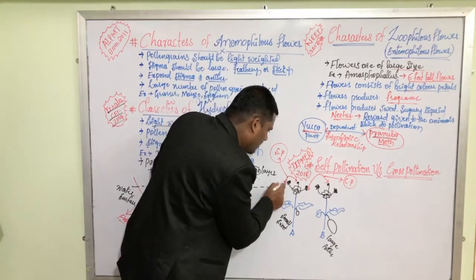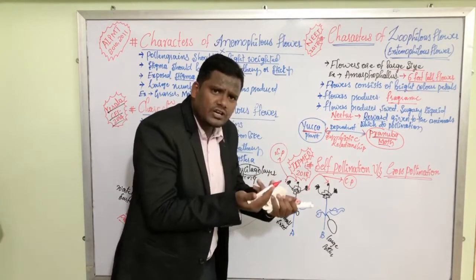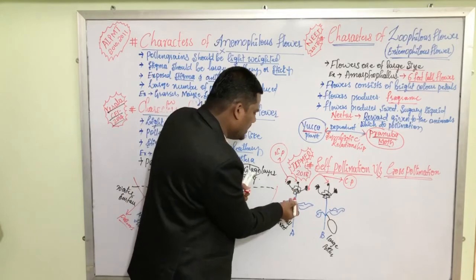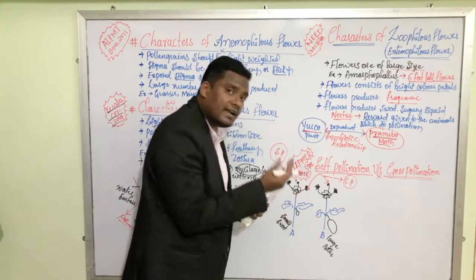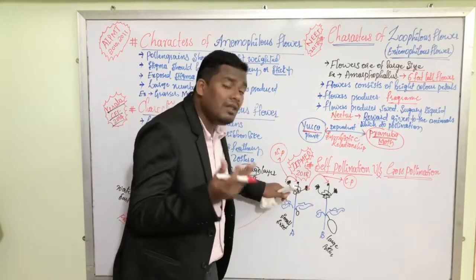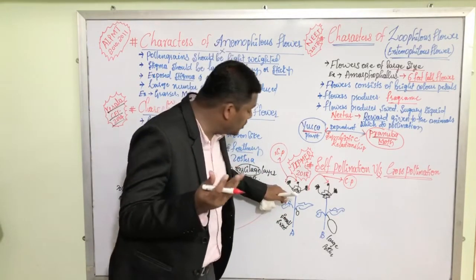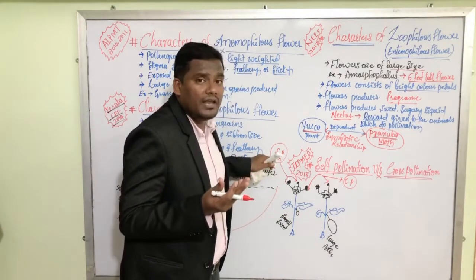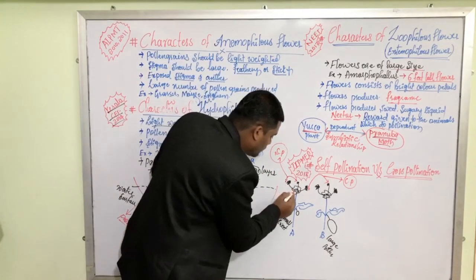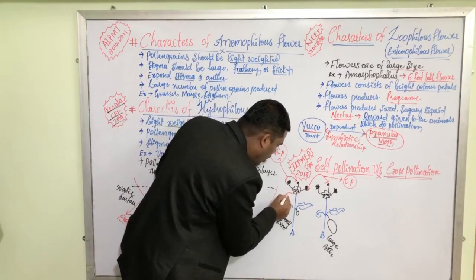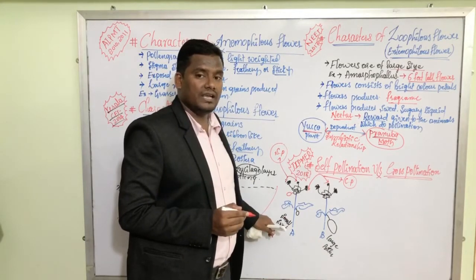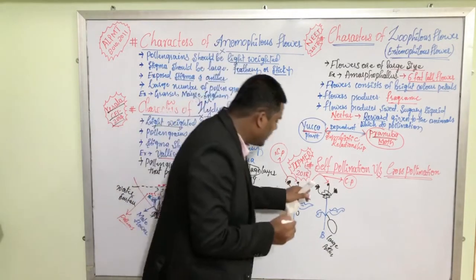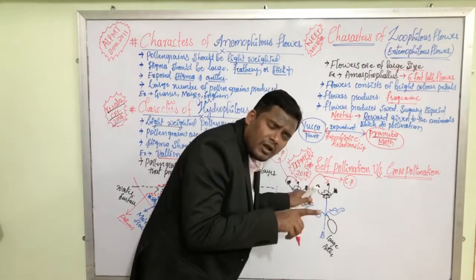Now, what is the result of self-pollination and what is the result of cross-pollination? After pollination, fertilization takes place. After fertilization, this flower in future gets converted into fruit. Now, how will the fruit produced by self-pollination be? This fruit will definitely be of small size, but the taste is sweet.